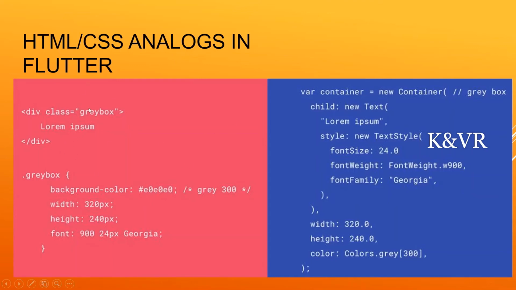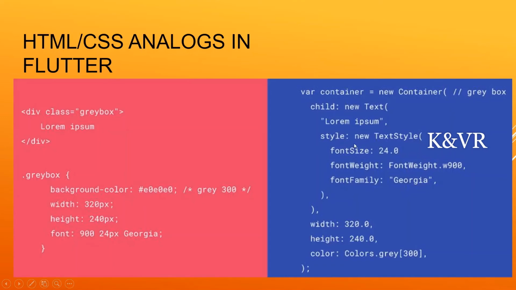What is the difference between HTML and Dart? In HTML we create a container div, and with CSS we set the background color, width, height, and font style. In Dart we create a new Container, and inside it we take a Text.